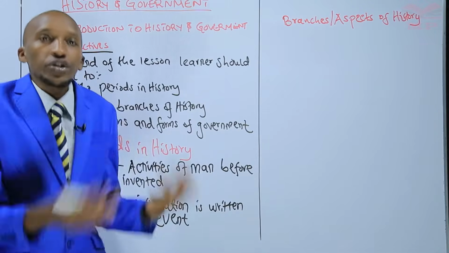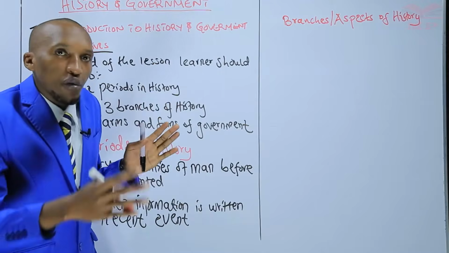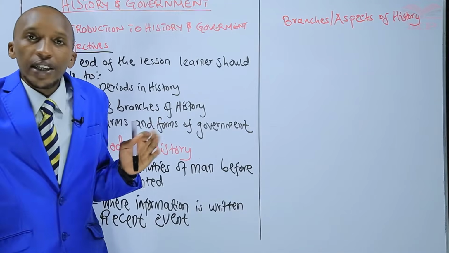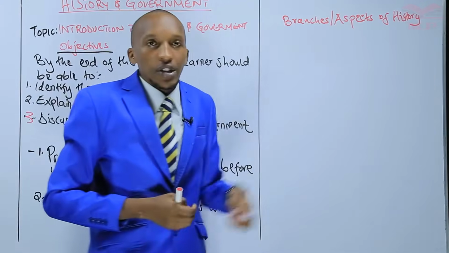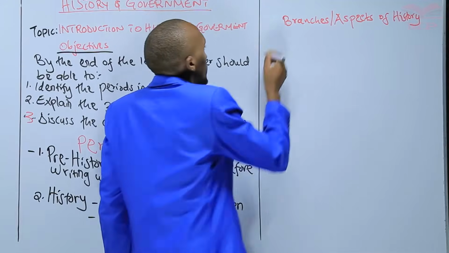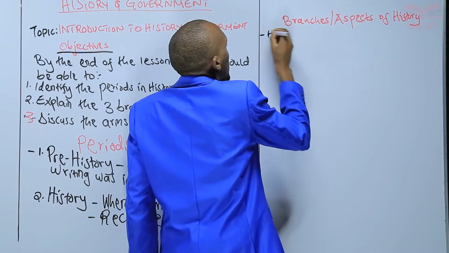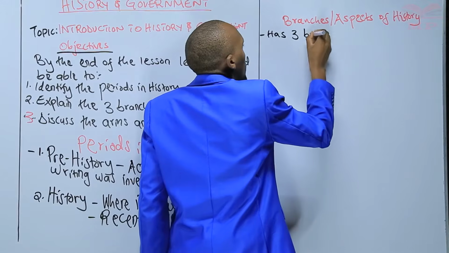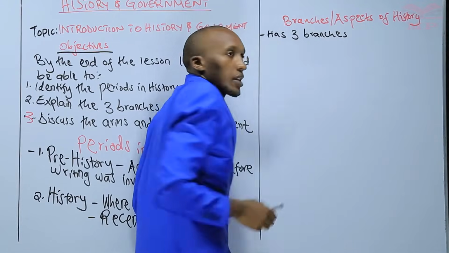So when we talk of history, we said history is an account of past events. So what are the branches of history? History can be divided into three branches. Which are these three branches?